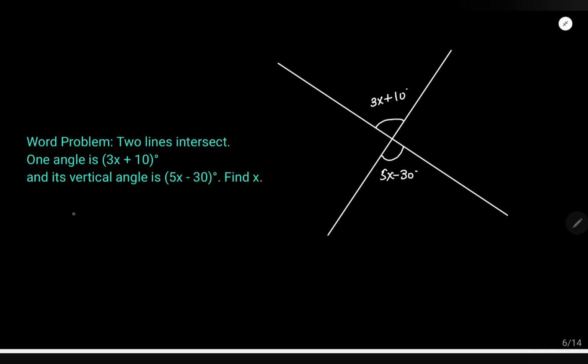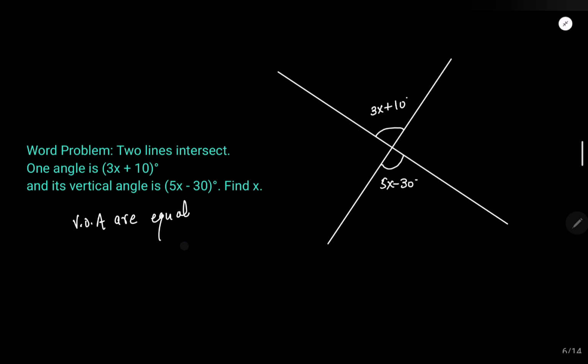But we know that vertically opposite angles are equal, right? If they are given vertically opposite and vertically opposite angles are equal, so I will put them equal. 3x plus 10 equals 5x minus 30. Now can you solve this equation? How do we solve this equation? What will I do? x is one family, the variable family, and the angles are the constant family, right? I will move everybody with their family member. So I will take 3x over there and I will bring 30 over here.